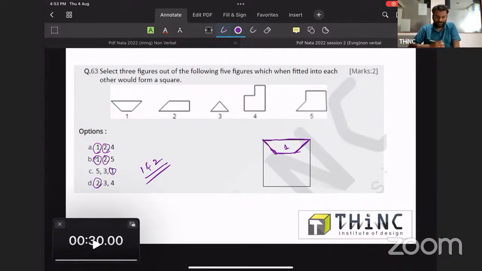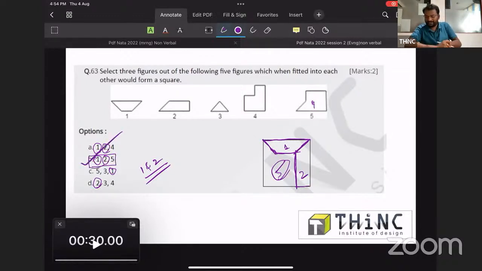If I take 2, I can place it over here in this manner because 2 looks like this. I just placed 1 and 2, so I got a figure like 5. Without much difficulty, I got the 5. So I will look for a similar answer.